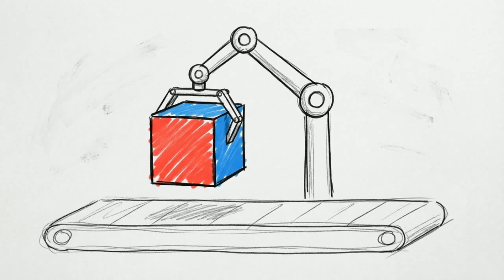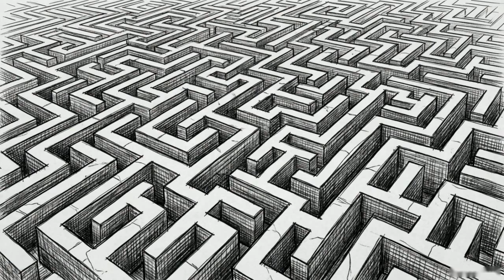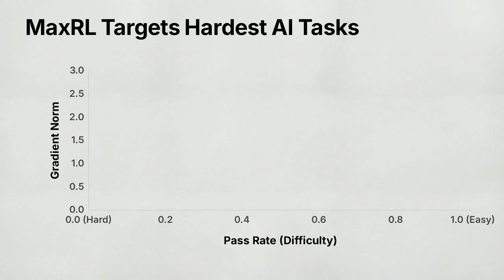The truncated RL approach focused on easy wins. Because it only looked at the first term, it prioritized problems the AI could already solve, providing almost no signal for the difficult ones. This plot maps the gradient norm on the vertical axis against the pass rate on the horizontal axis. The gradient norm measures the magnitude of the changes the AI makes to its internal weights. A higher norm means the AI is learning more from that specific task.